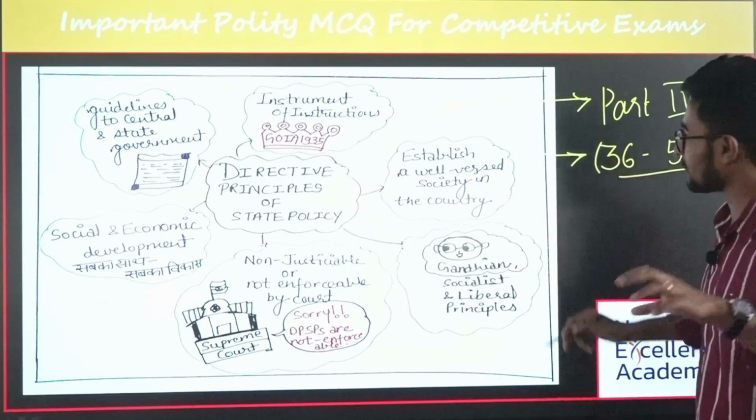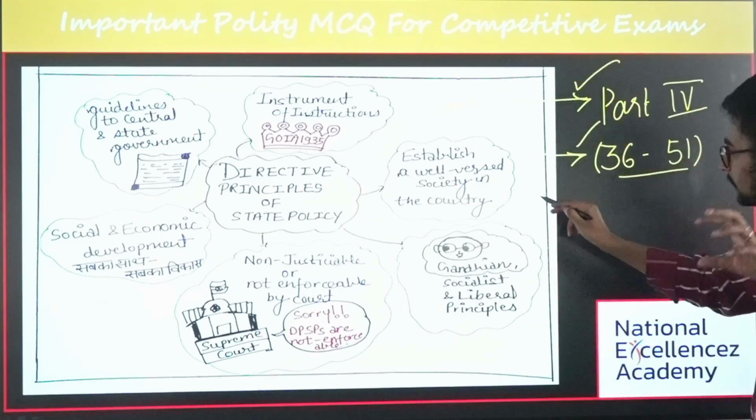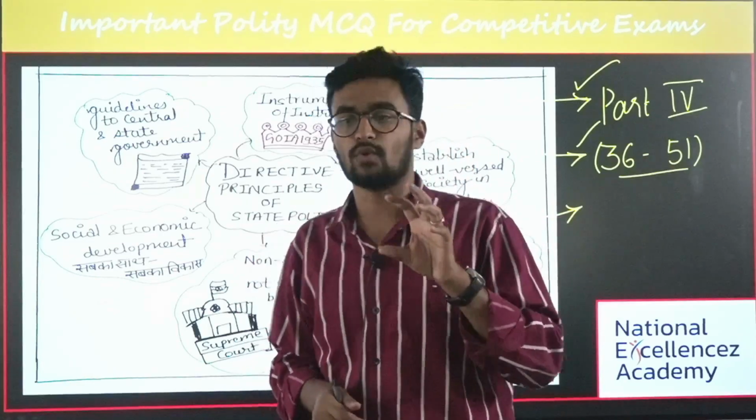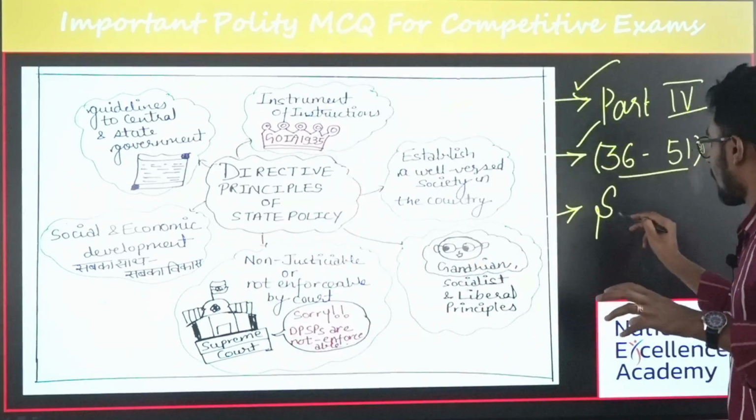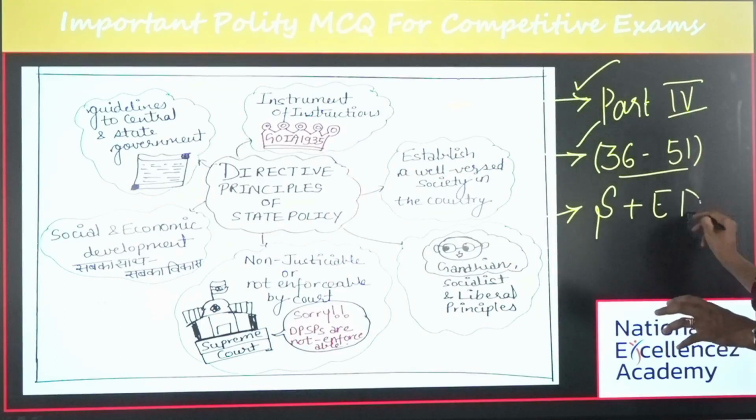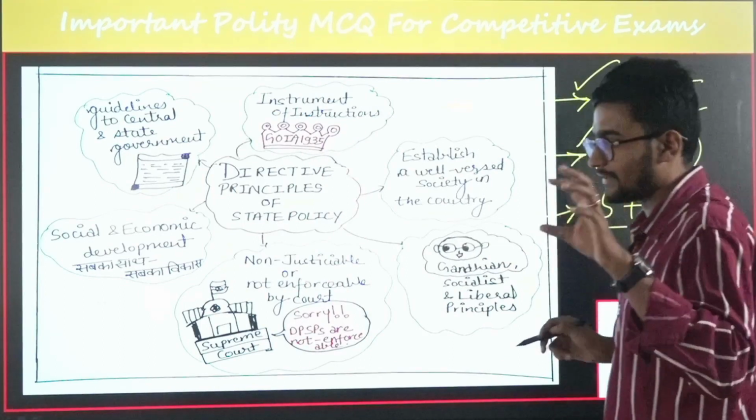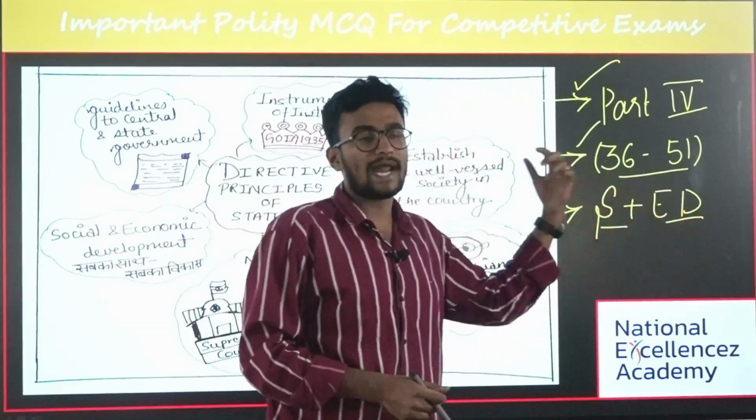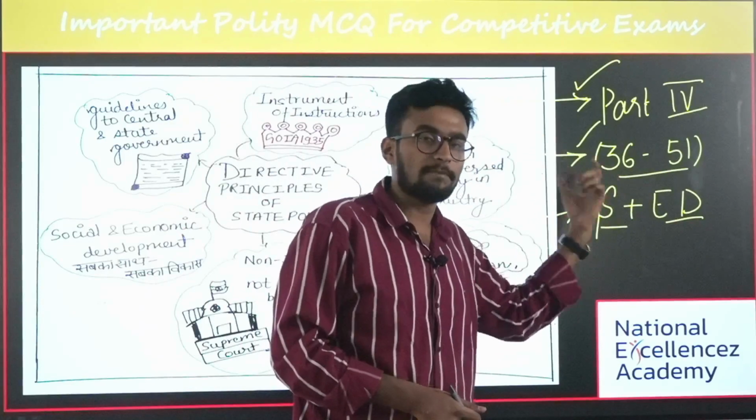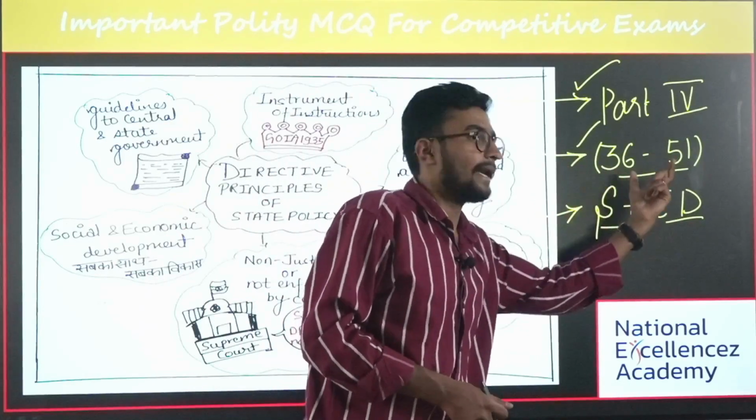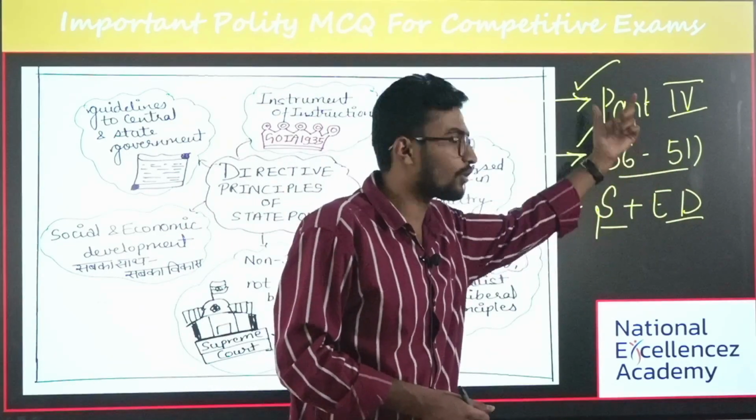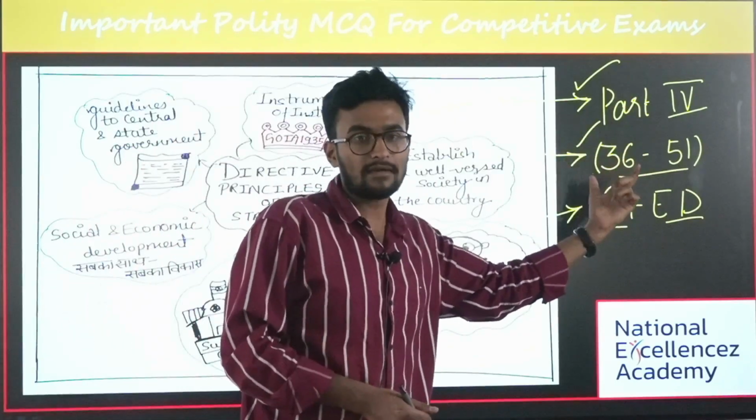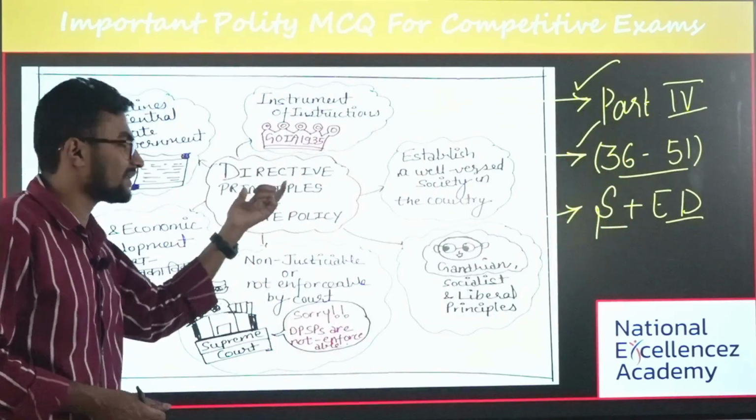There was a question with respect to these two. The third important thing is the objective of DPSP is to achieve social and economic democracy. I already said that the objective of fundamental rights is to achieve political democracy, whereas the objective of the DPSP is to achieve social and economic democracy. There were a number of questions with respect to these basic points, hence you should not miss this question.